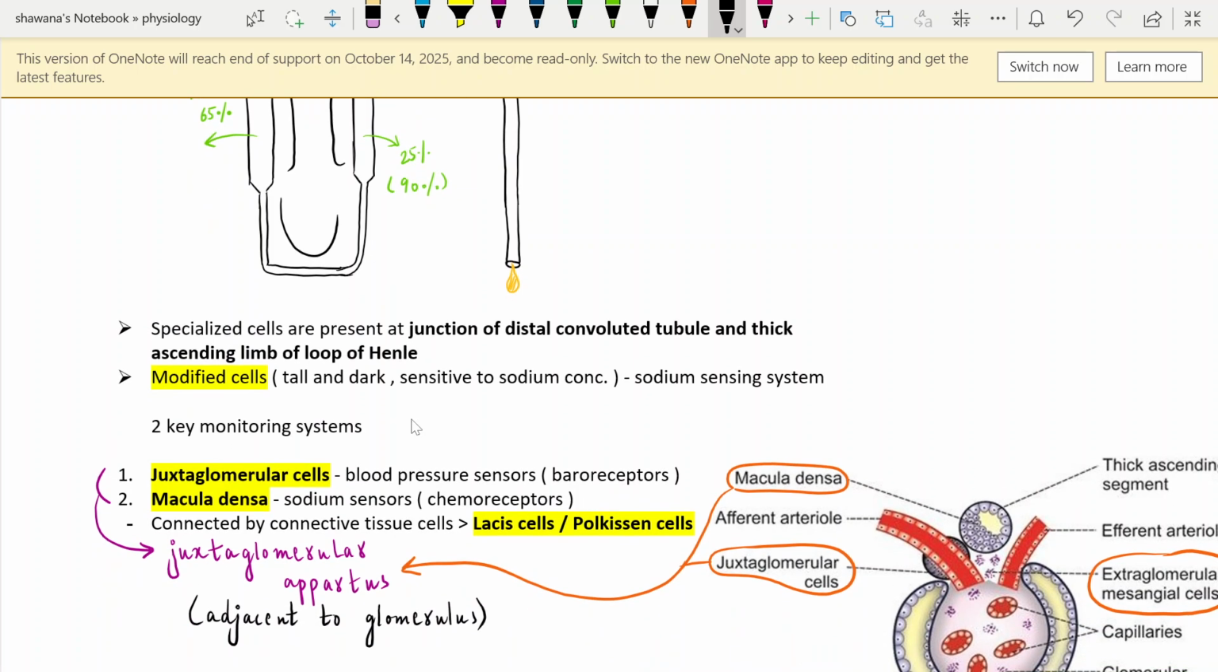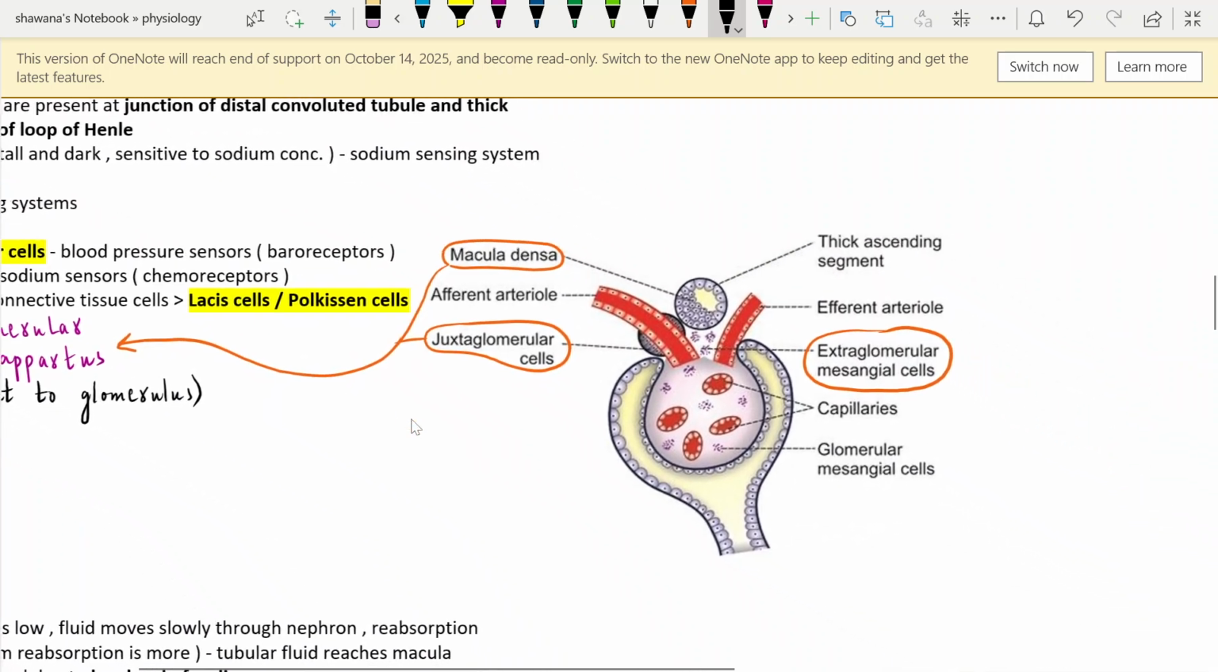So first of all, we have discussed that there are juxtaglomerular cells. These are modified smooth muscle cells in the afferent arteriole, and these are responsible for the pressure detection, right? And the second is the macula densa, present at the junction of the thick ascending part of the loop of Henle and the distal convoluted tubule, and these are the sodium sensing system. So the juxtaglomerular cells are baroreceptors and the macula densa are chemoreceptors because they detect the sodium concentration in the tubular fluid. So let's see this diagram.